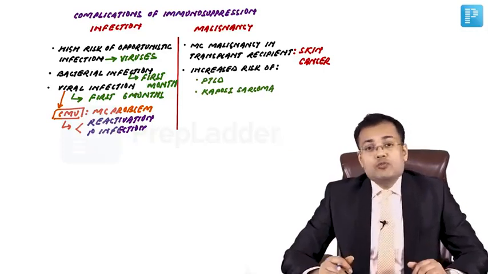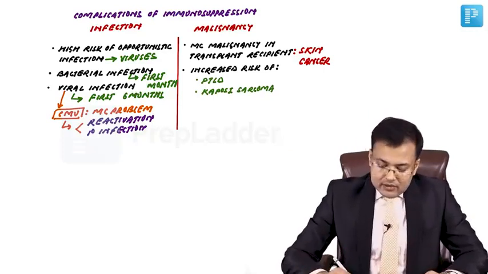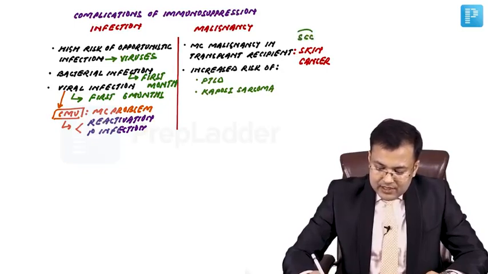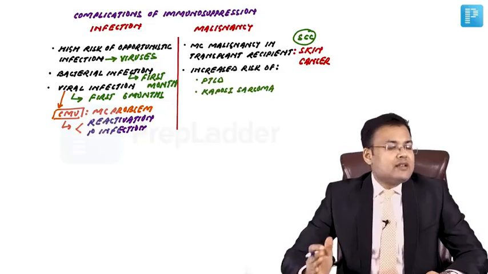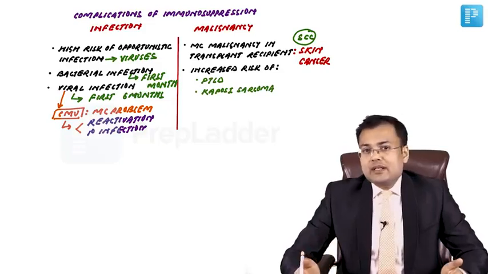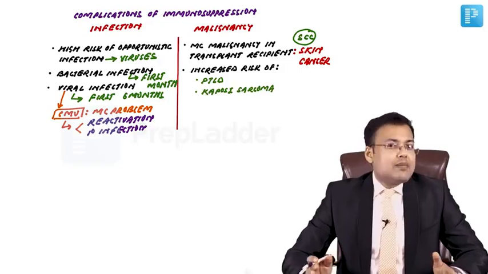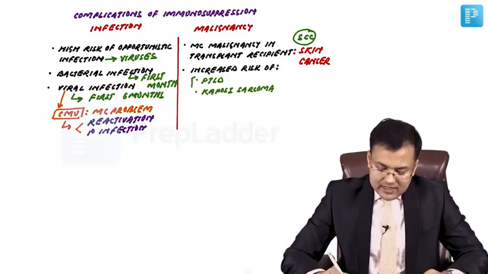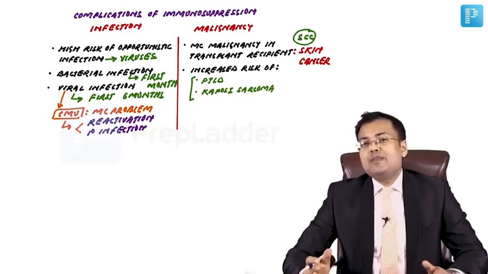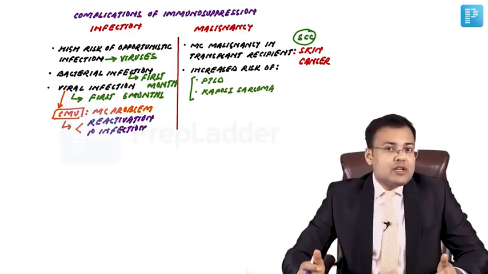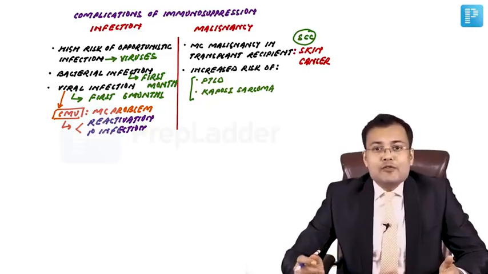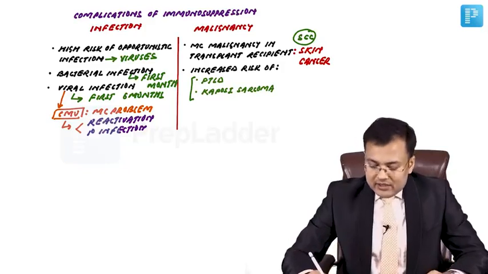Second question, what's the most common type? This is squamous cell carcinoma. You have to remember, this question is asked frequently. Most common malignancy seen in transplant recipients, skin malignancy. Most common type, squamous cell carcinoma. Apart from squamous cell carcinoma of the skin, there is increased risk of PTLD, that's post-transplant lymphoproliferative disorder, and the second is Kaposi sarcoma.